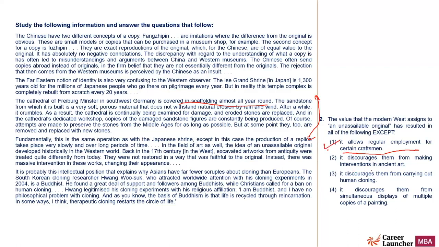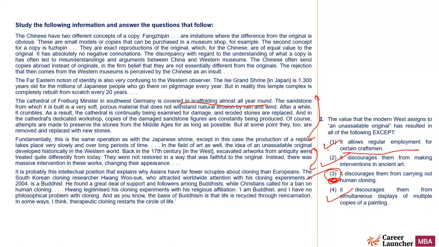It discourages them from making interventions in ancient art. Yes, this is what it has talked about. They don't want to make interventions. It discourages them from carrying out human cloning. This is definitely not the result of the unassailable original. Fourth, it discourages them from simultaneous display of multiple copies of a painting. Yes, this is also what it has resulted in. Now, the answer is option number three.